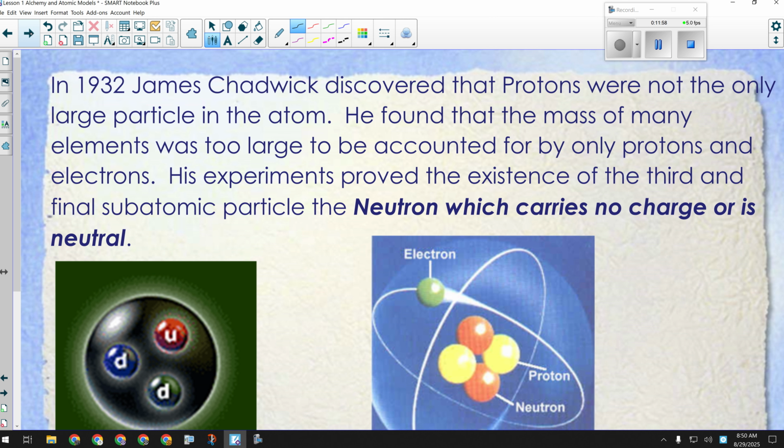Okay, so from this slide, Chadwick discovered neutrons. Neutrons are neutral, and right now they don't know they're in the nucleus. We know they're in the nucleus.